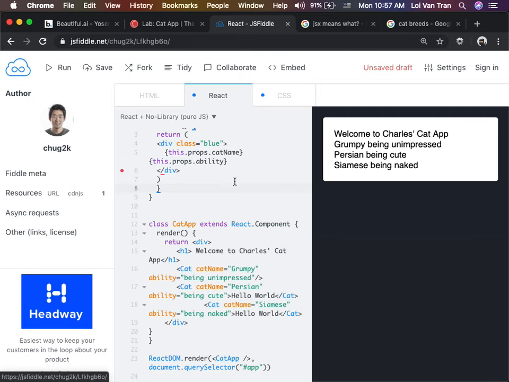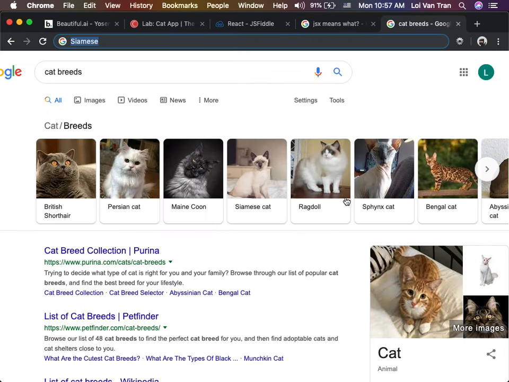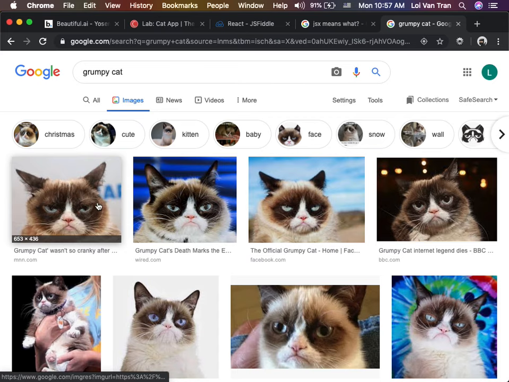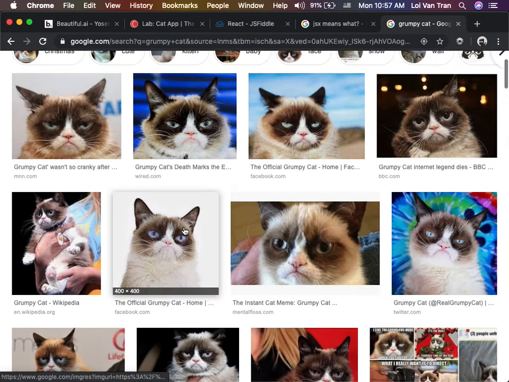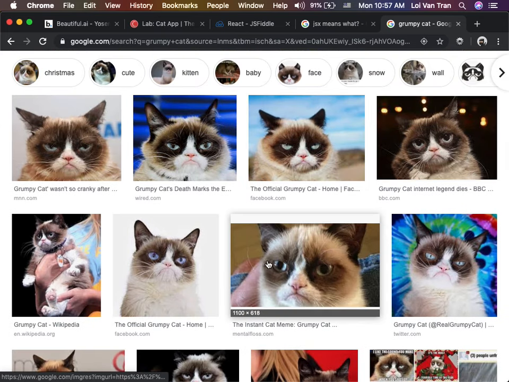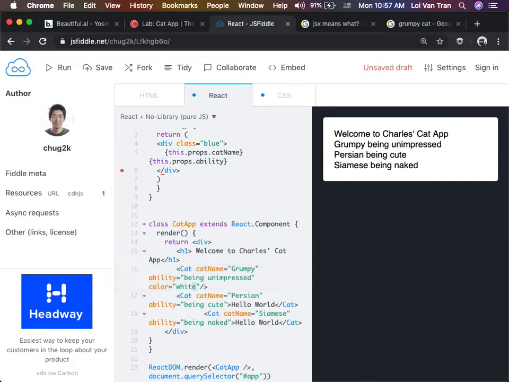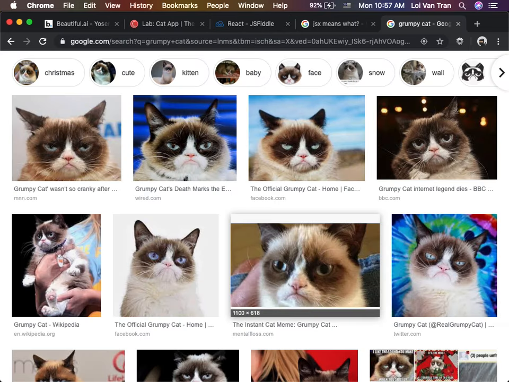So imagine, what color is a grumpy cat? White? I think it's white. There's a bunch of them. I would say black, brown, and white. Whatever, we're just gonna choose one. We're gonna give it the color white. Brown, we'll do brown. Okay, what color is a Persian cat?